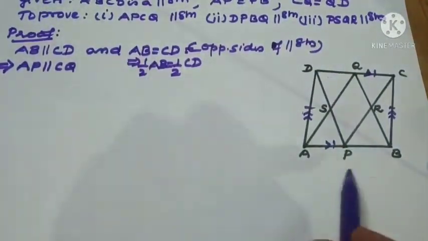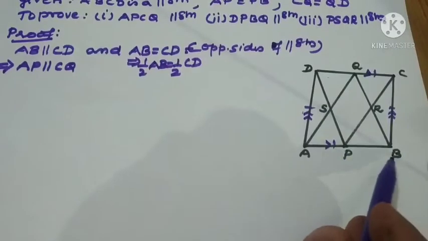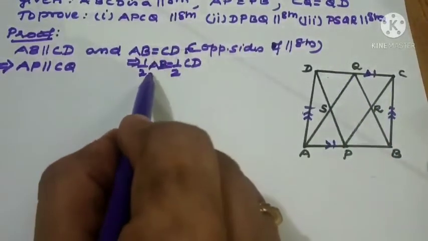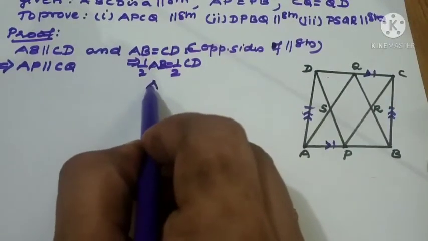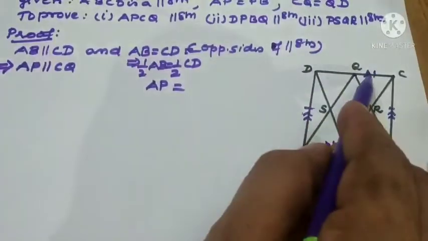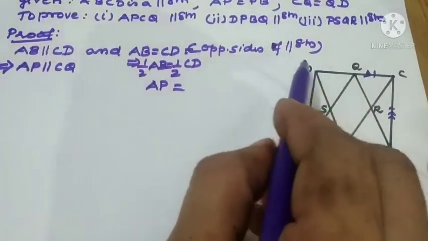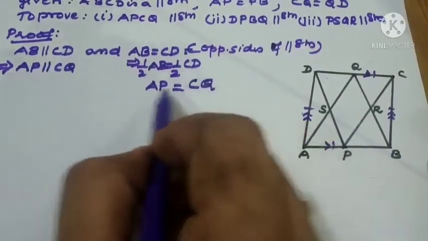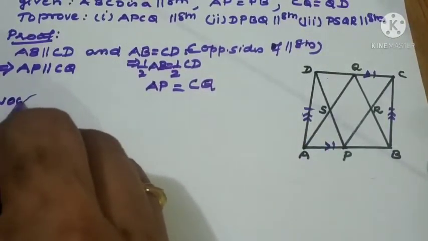So what is half of AB? Either I can write AP or BP, right? This time we need APCQ to be the parallelogram, so half of AB means we are writing AP, and similarly half of CD means either CQ or DQ, but we want CQ only, so we are writing CQ. Now what we have?